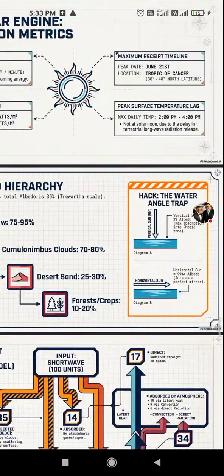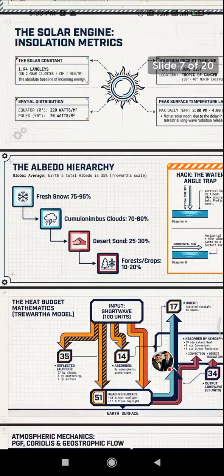Then the water angle trap: vertical sun at 90 degrees gives 2% albedo, so the water absorbs, while horizontal sun gives 99% plus albedo, acting as a perfect mirror.